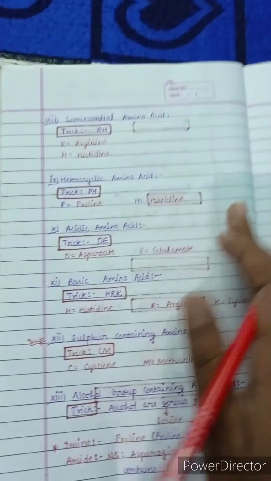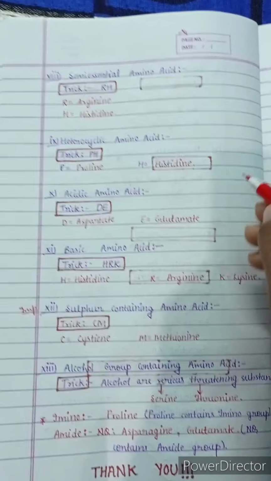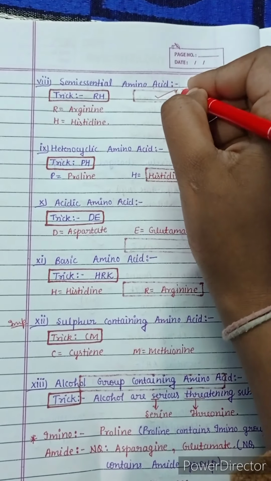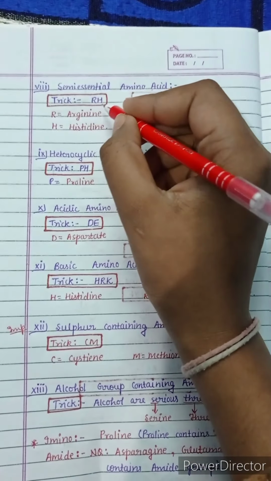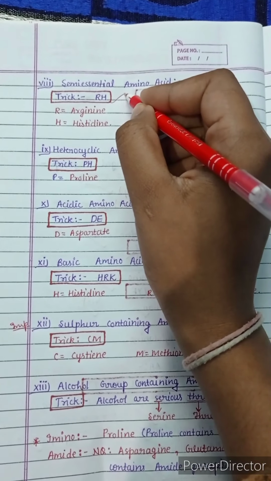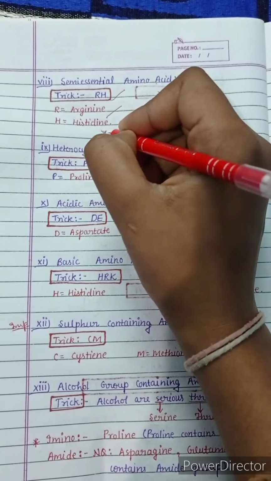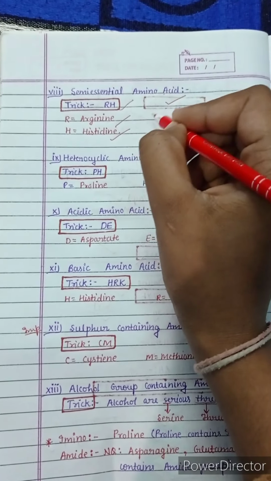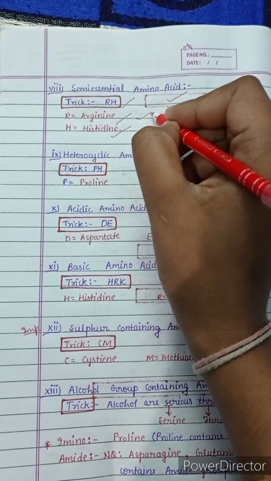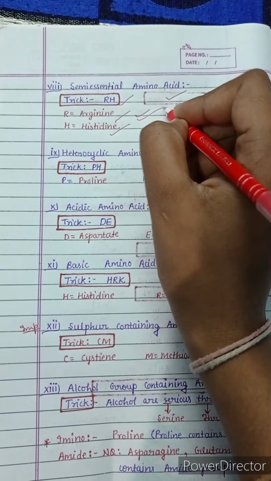Now we will see the eighth category of amino acids, which is semi-essential amino acids. The trick to remember it is RH. R means arginine, H means histidine. So RH is the trick to remember the semi-essential amino acids.